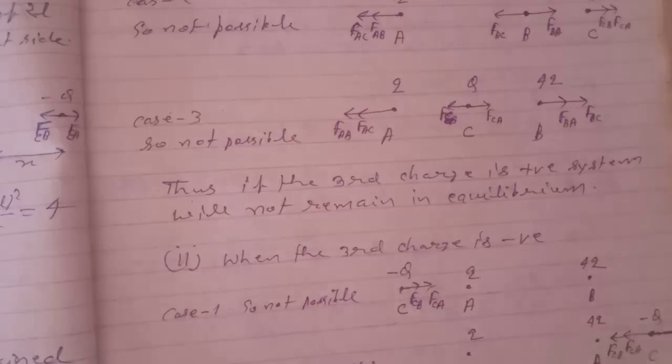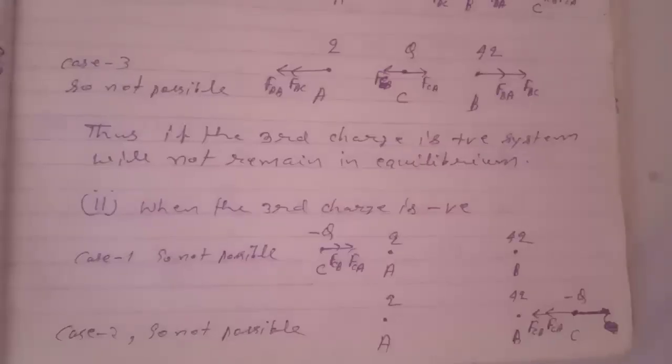Now the second case. Here, if the negative charge is placed at this point, again we see that this charge will attract it and this charge will also attract it in the same direction. So again, the system will not be in equilibrium. Here it is shown, if this charge applies a force in this direction, this charge will also apply a force in this direction. So the system is not in equilibrium.